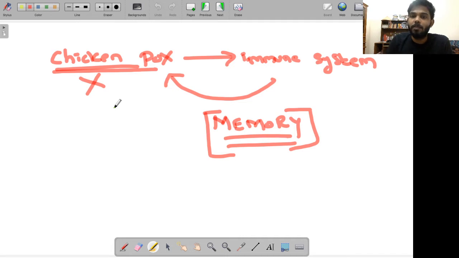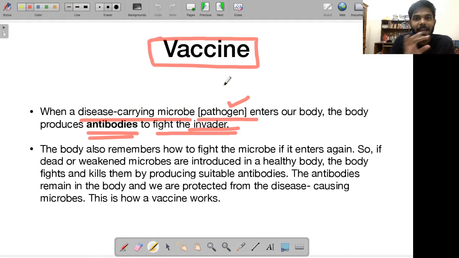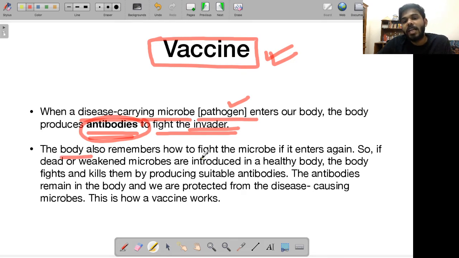Right now my idea is just to explain to you, in very plain simple language, what exactly these vaccines are and how they are helpful. How does the immune system respond? The immune system responds by producing antibodies, and these antibodies are responsible for fighting off the invader, the pathogen. As I was just telling you, the immune system remembers how to fight the microbe if it enters again. This is the concept of memory of an immune system. Your immune system remembers.